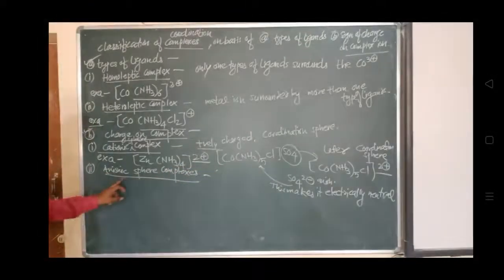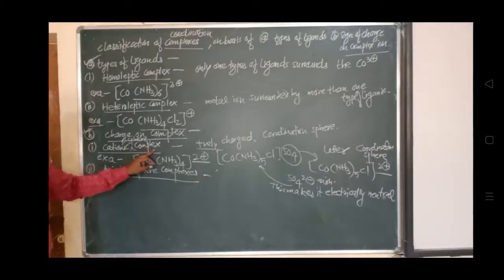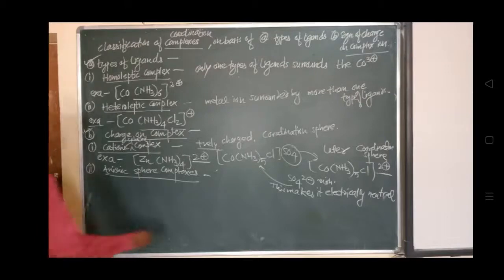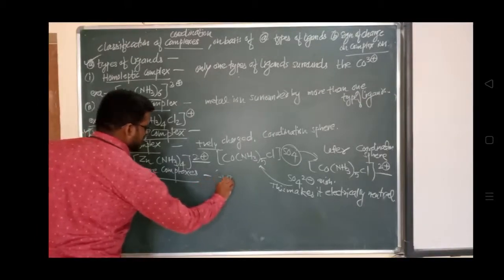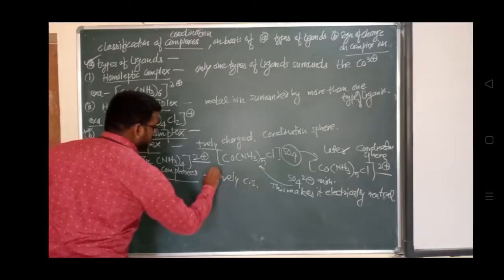As with cationic complexes, in a cationic complex it is positively charged, in an anionic complex it will be negatively charged. So it is a negatively charged coordination sphere. In short, I will write down negatively charged coordination sphere, CS meaning coordination sphere or coordination compound.